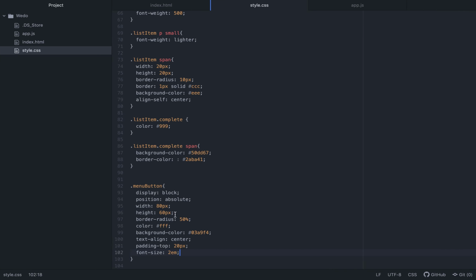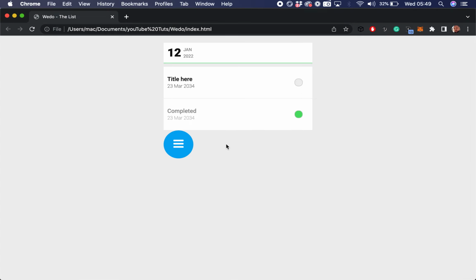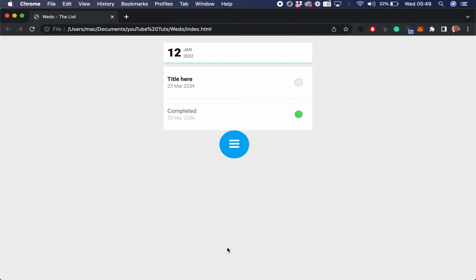It's more circular now. Say margin left 150 pixels. So basically, I want it to be centered. Let's refresh that. Does that look centered? Yeah, looks centered.